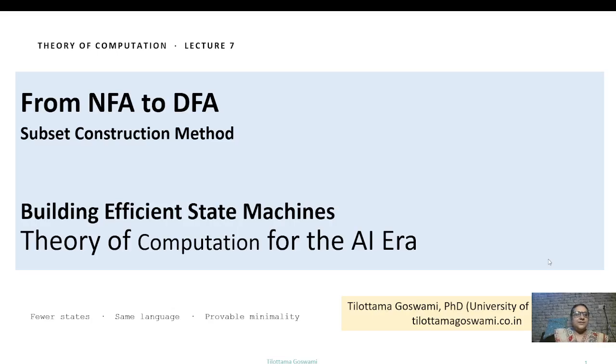Hello, in this session we will be learning how to convert a non-deterministic finite automata to a deterministic finite automata. What is the motivation, why we need to convert, and then the method of subset construction we will be discussing with a working example.